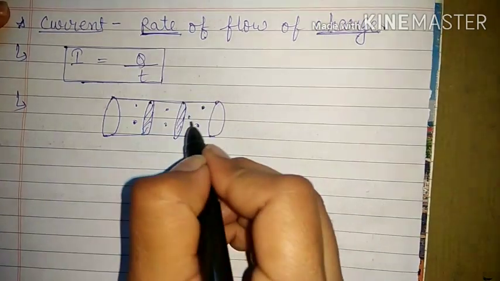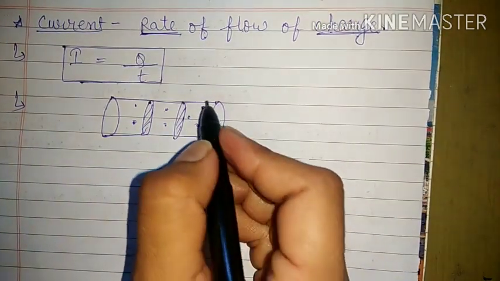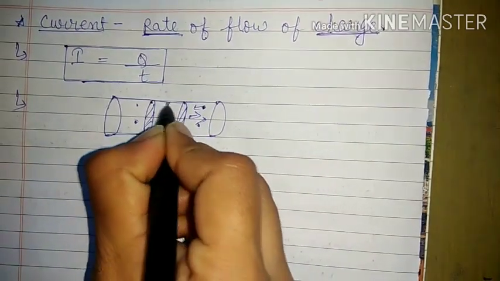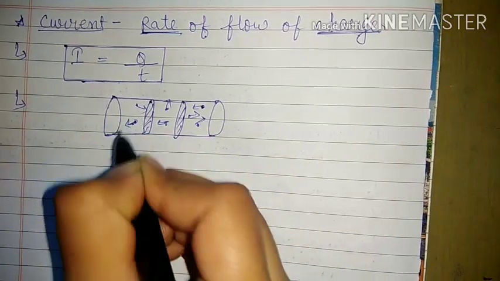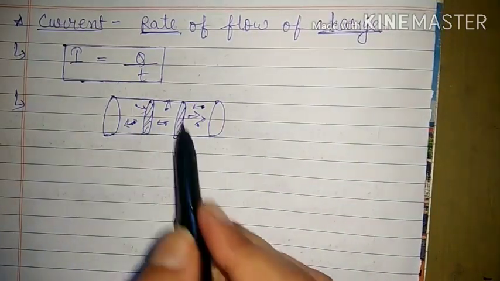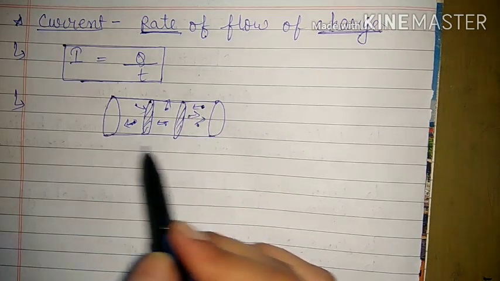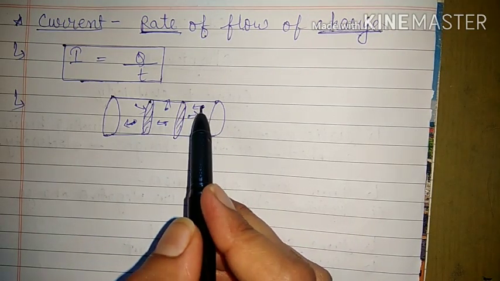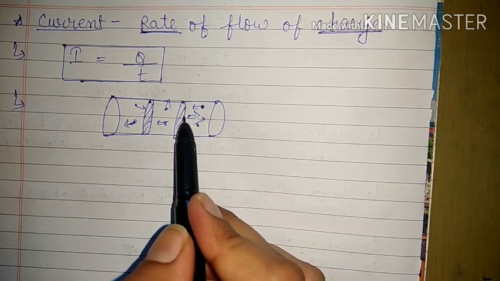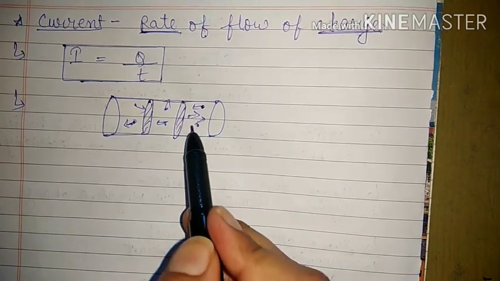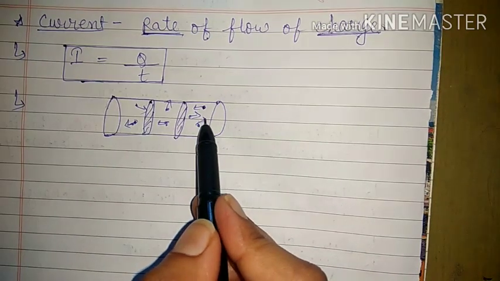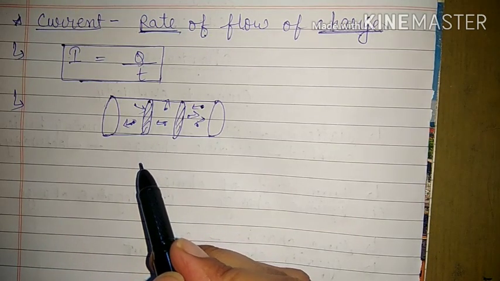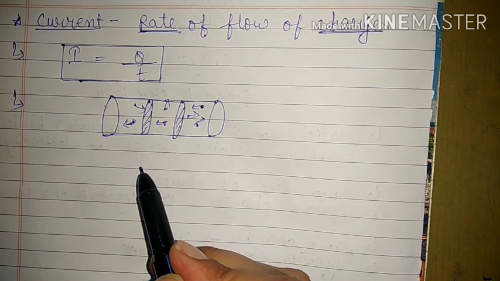Then the free electrons present in the conductor are simply moving here and there. Randomly they are moving in any direction. So net charge or net current on the conductor is 0. That means now the current flowing through this conductor is 0 because the current produced by any one electron is cancelled by any other electron. Similarly, the current produced by the third electron is cancelled by the fourth electron. So that means the overall current in this conductor right now is 0.